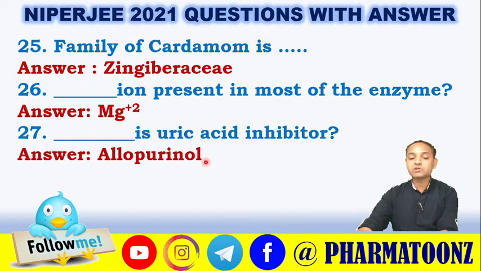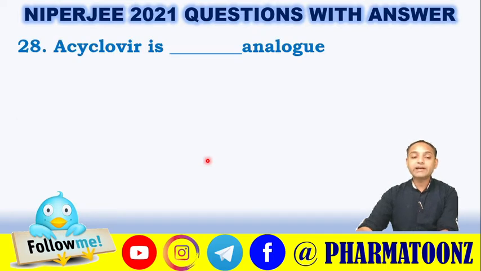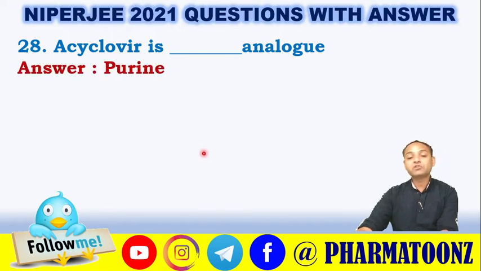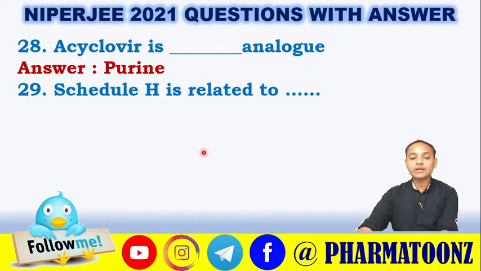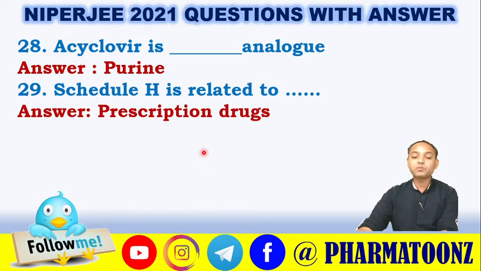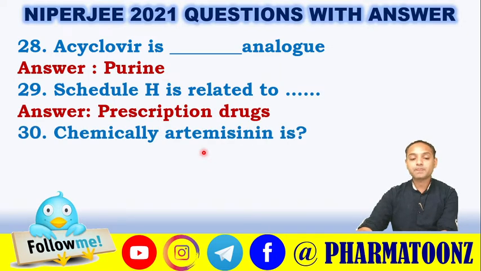Very important questions. Many times it was asked in GPAT or pharmacy related competitive examinations. Question 28 is, acyclovir is an analog of which heterocyclic system? It is a purine analog. Question 29 is Schedule H, which is a very common pharmacy question related to prescription drugs.